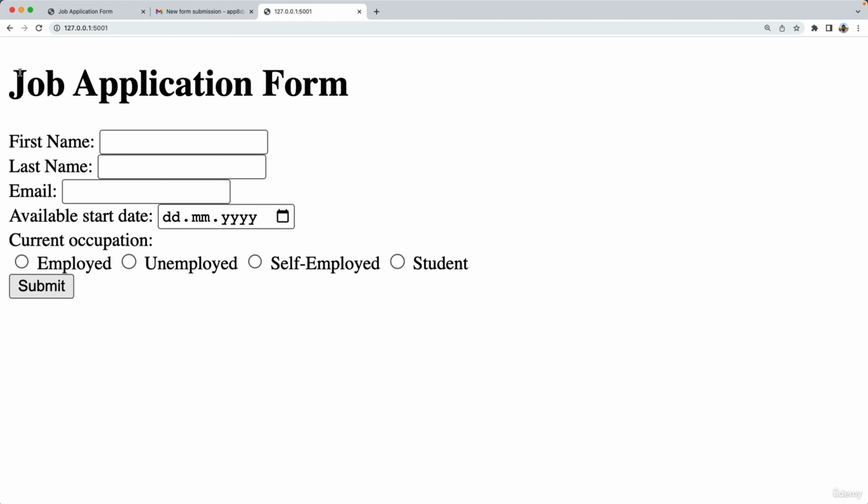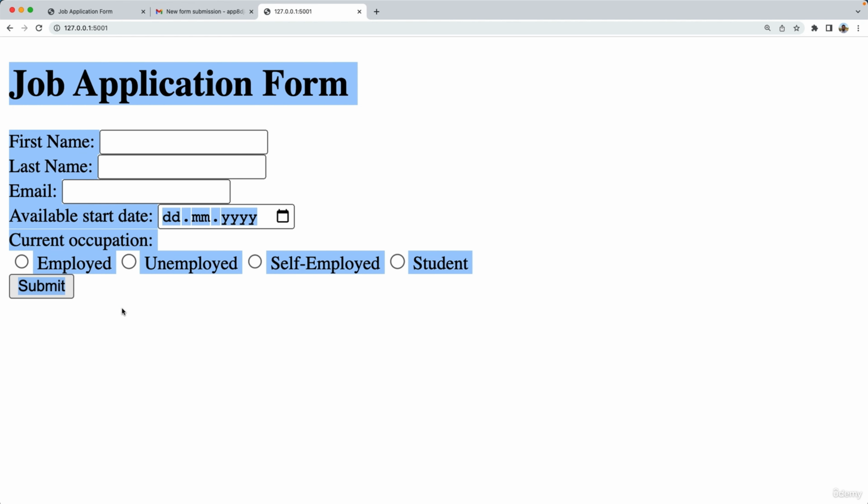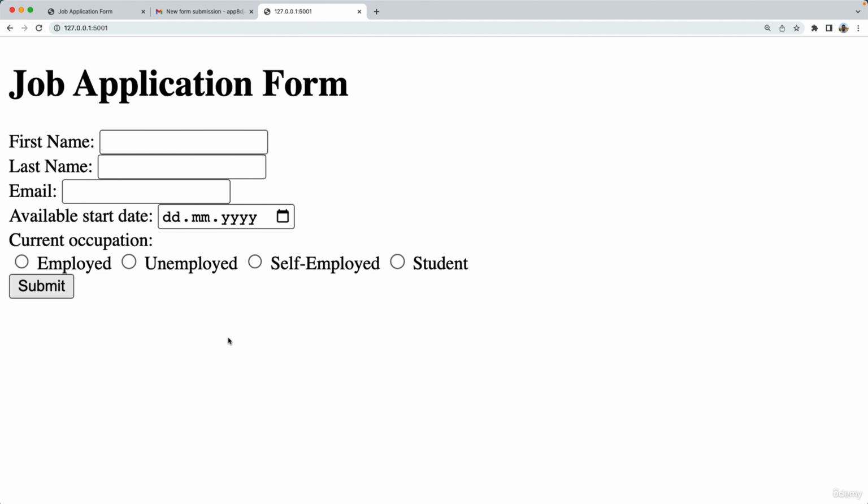So that's what I wanted to show you in this video. We built the structure of the front end. We have everything now here. These don't look very visually appealing for now, so in the next video I want to focus on adding some style to this page using Bootstrap. So let's implement that in the next video.